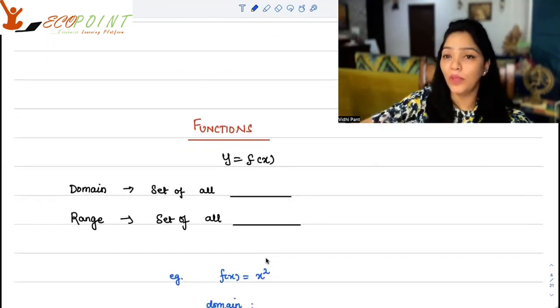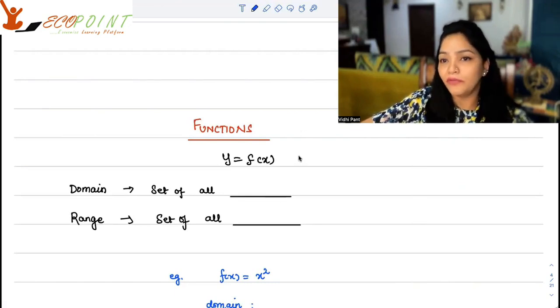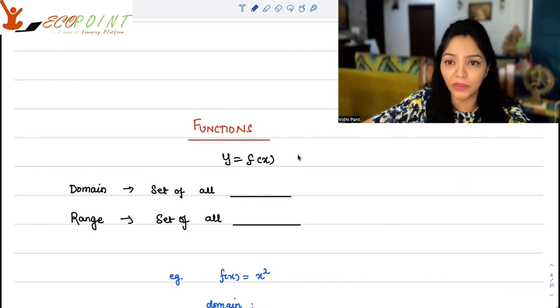Next comes very, very important portion for any entrance, be it basic, be it advanced. But yes, even in basic exams, of course, they will ask you domain range for any given function. By now, if you have been following my videos, you would know clearly what functions are. So a function is a relation where for each input, you have a unique output available, okay?